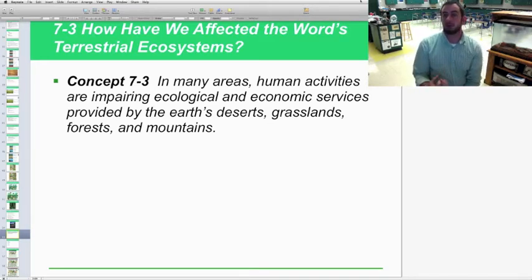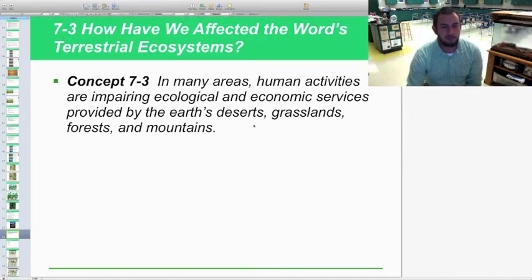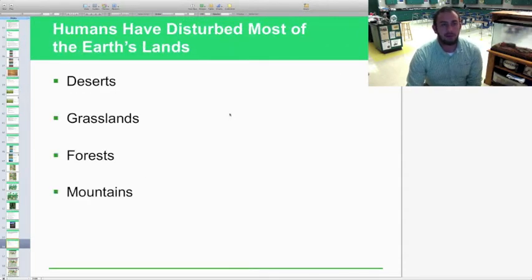Section 7.3, a super short section, looks at how we have affected the world's terrestrial ecosystems. Just looking at the human impact on all these different terrestrial, which means land, ecosystems. That's what we're going to focus on today. Humans have disturbed most of the Earth's land. We've disturbed almost all of them: deserts, grasslands, forests, and mountains. All of those major terrestrial ecosystems we have definitely impacted.